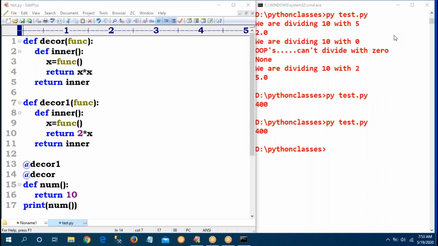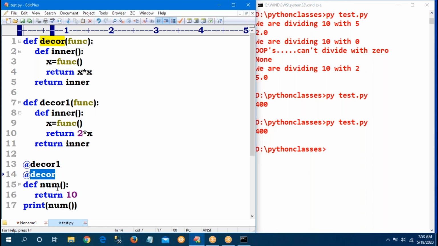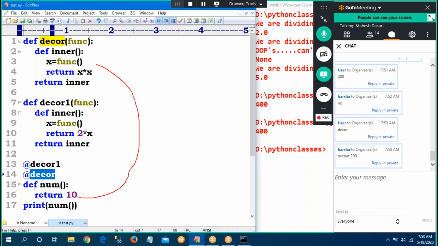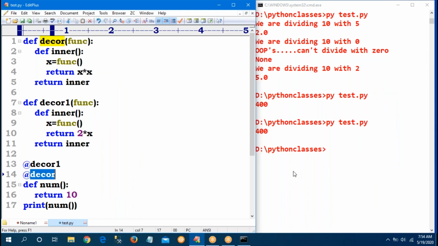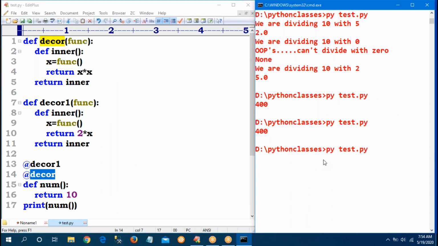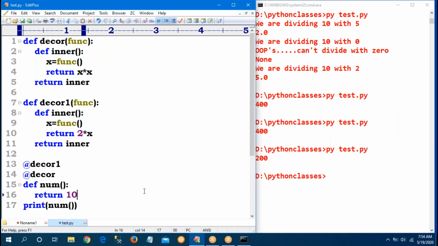Decorator or Decorator 1 this time? Yes, Decorator, because it is the nearest. Now the 10 will pass as input to the decorator. Now the result will be passed to the next one here. So now, yes, you will get the output as 200. This type of concept is called decorator chaining.